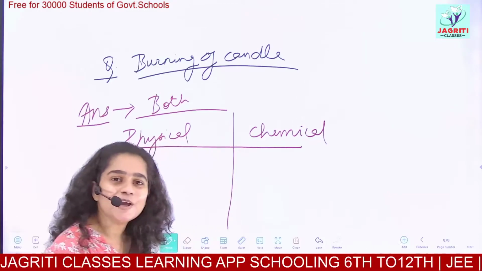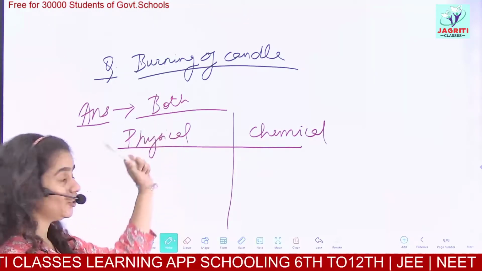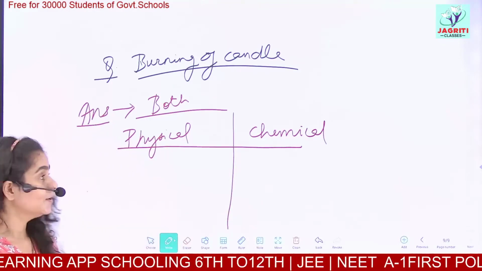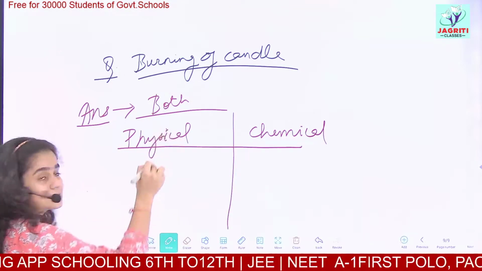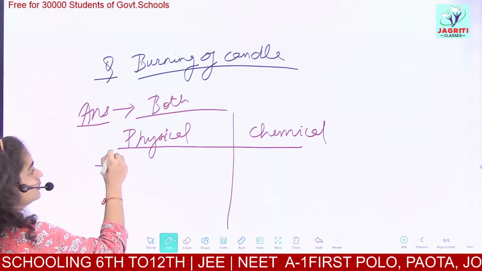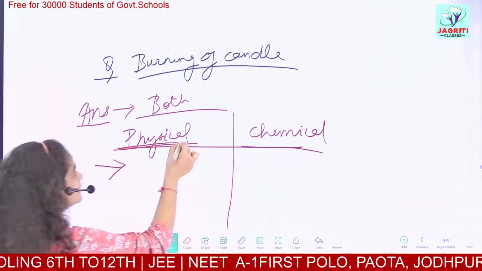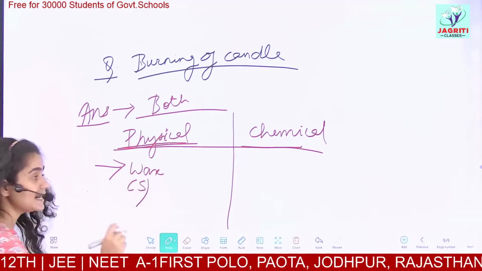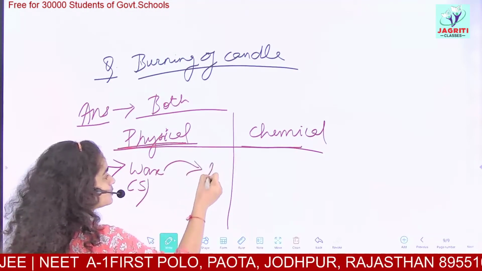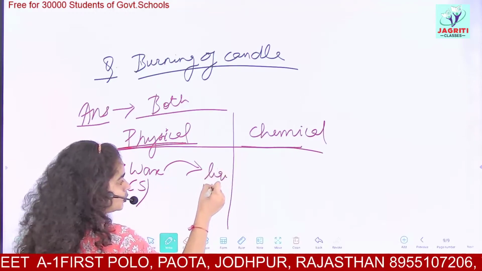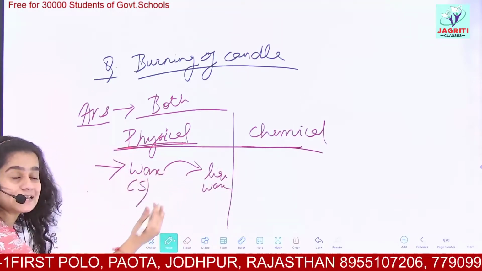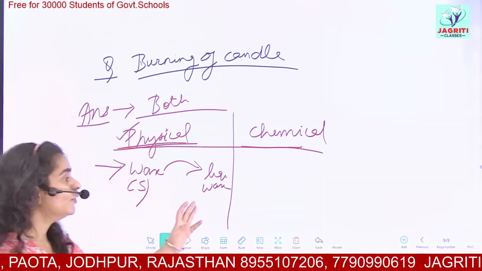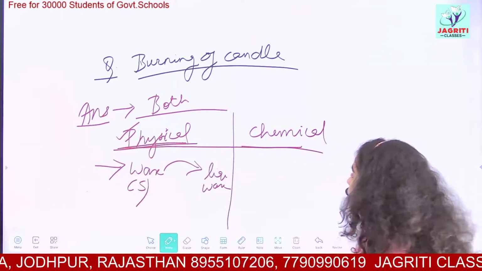Can any one of you explain how it shows both natures, that is, it is a physical change and a chemical change also? Try to do this. I am giving you the answer. Physical change, because you see the wax in the candle, which was in solid state, simply melts and forms liquid wax. So this is the interconversion of physical states, solid to liquid, so it is a physical change. For chemical change, what do you have?